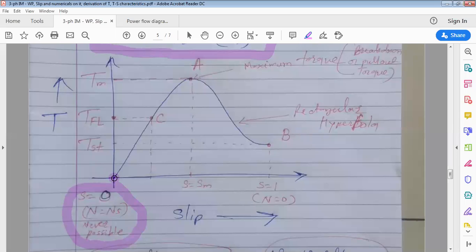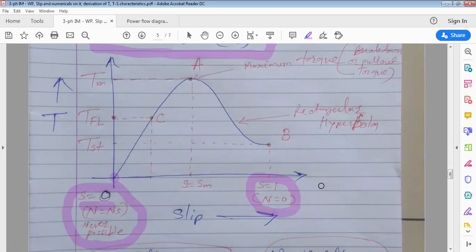Clear? Okay. So this is the value of slip, which is 0, not possible for a 3-phase induction motor, and this is the value of slip 1. In this range, slip of induction motor changes. We have seen slip is not a constant parameter.